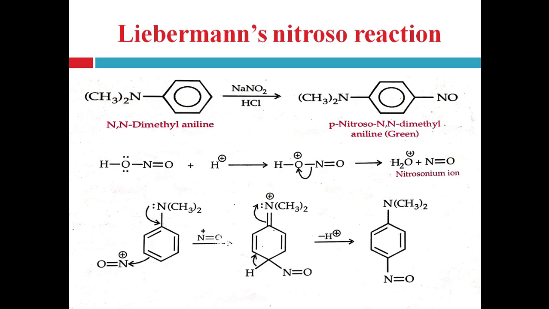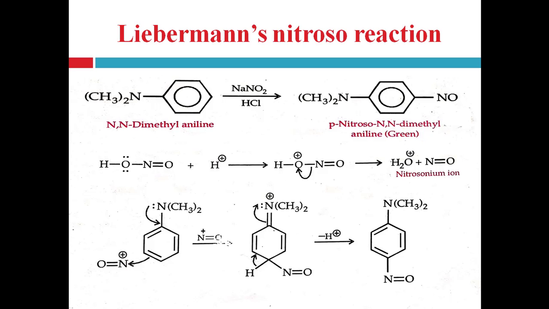Next, the Liebermann-Nitroso reaction. This test is used to test secondary aromatic amines. In this reaction, a nitroso compound on warming with a little phenol and concentrated sulfuric acid gives a green colored solution.